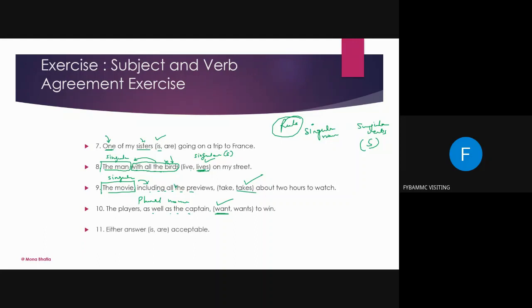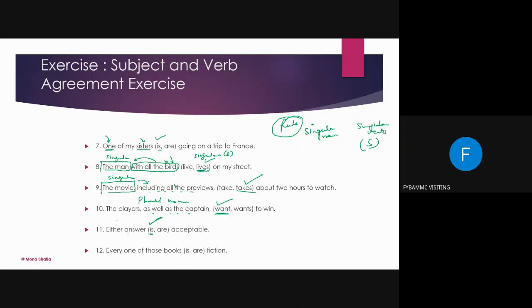Either answer acceptable. Is acceptable. Very good, because we are only talking about one. That means either, there may be many options, but one is correct. So either answer is acceptable. Question number 12.